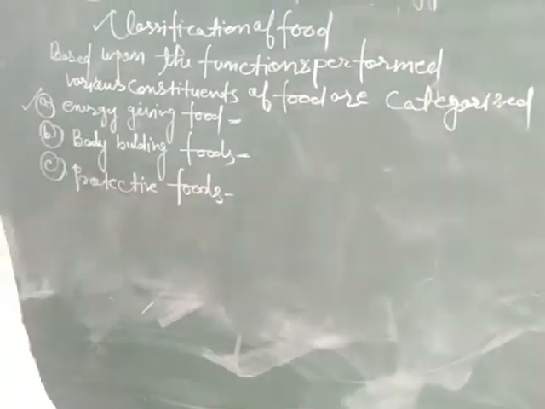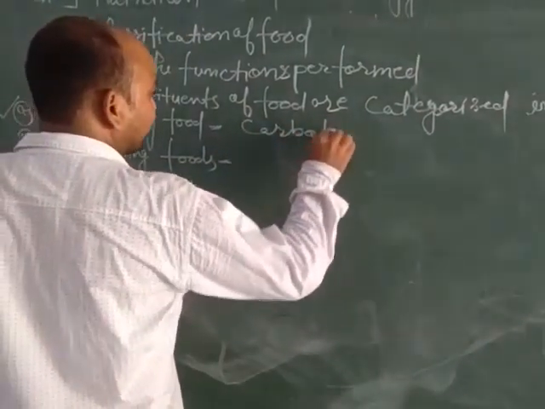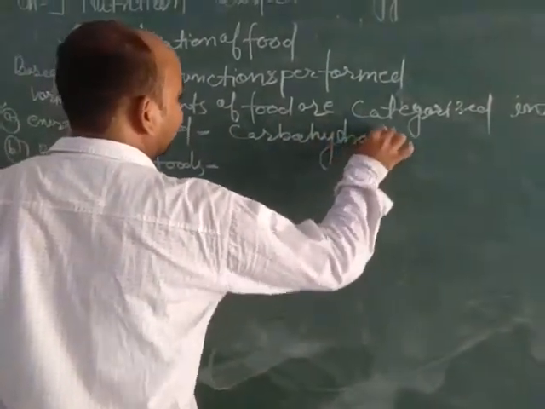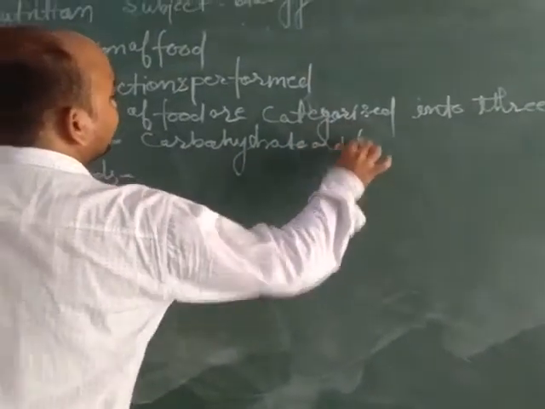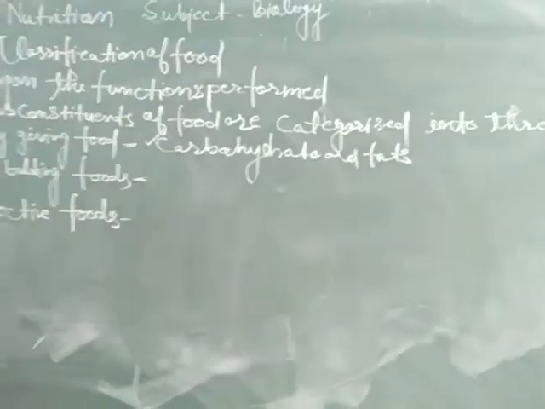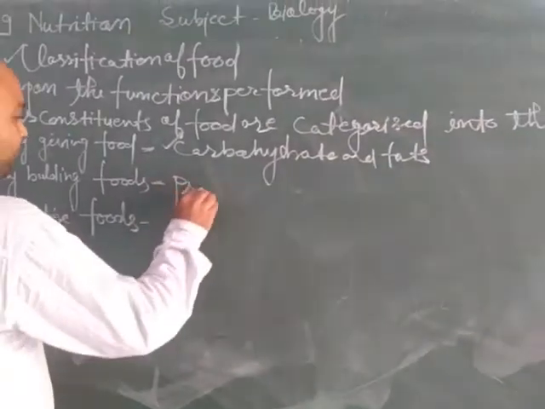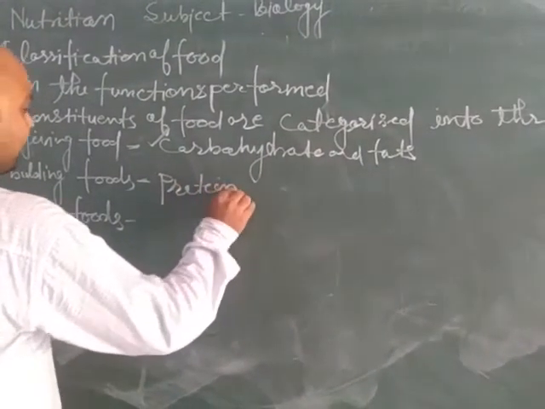For example, carbohydrates and fats products are energy giving food. Bodybuilding foods are proteins. Protein providing foods are called bodybuilding foods.